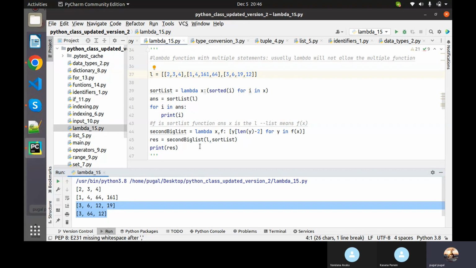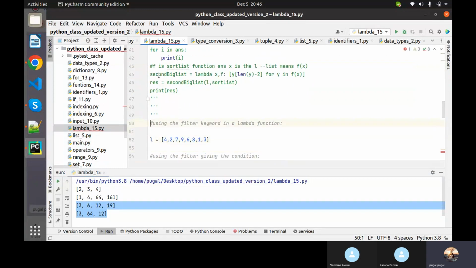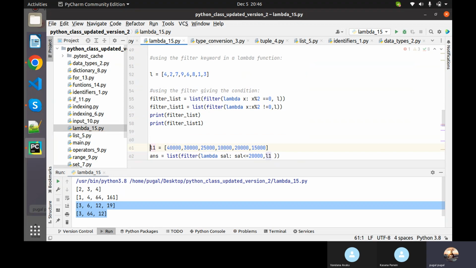And following that, we have the filter option. Okay, filter option. So what this will do is, you just want to apply some condition and do some operation based on a condition.